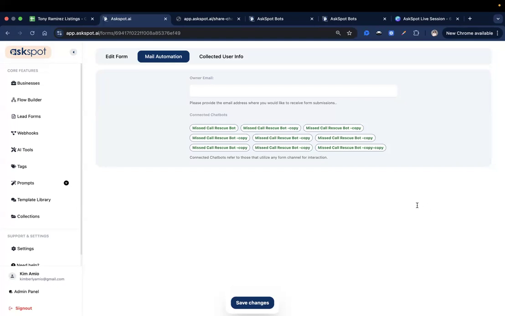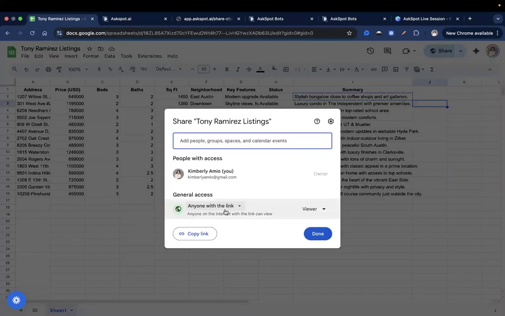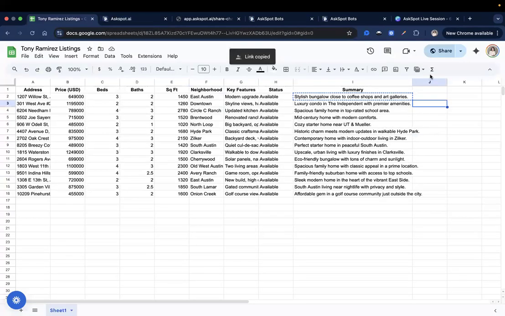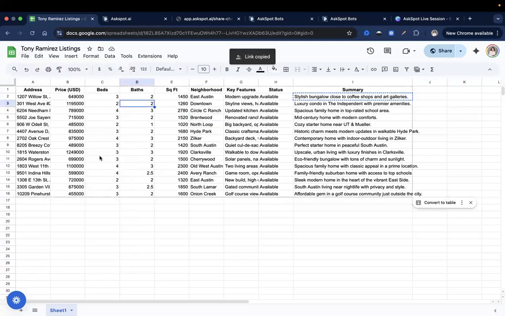Deb says, can you share your Google Sheet so we can have the template? Yep, certainly. Let me just share this with you guys. Share, and then anyone with the link, viewer. You can just make a duplicate copy of this, guys. Once you receive this, click on File and then Make a Copy so that you will have it on your account and you can start modifying this template. Let me put that right here in the chat. Duplicate link for Google Sheet. There you go.